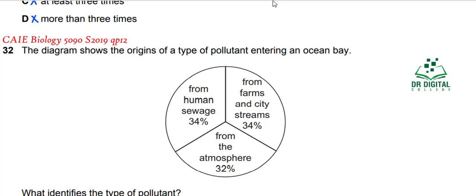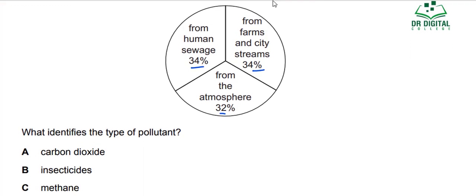In question 32, the diagram shows the origins of a type of pollutant entering an ocean bay. From the human sewage 34%, from the farms and the city streams 34%, from the atmosphere 32%. What identifies the type of pollutant? Carbon dioxide is not a form of pollutant because it is being recycled. So this is not there, and this is a gas. It is not present in the sewage or in the streams. That is wrong.